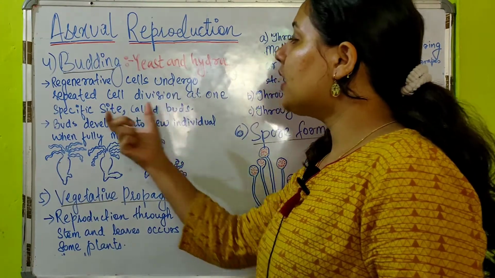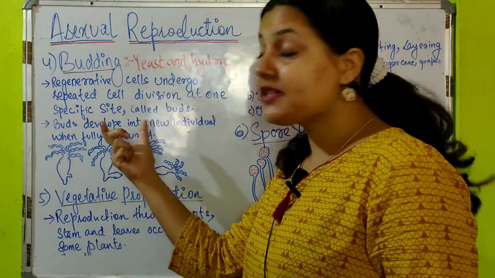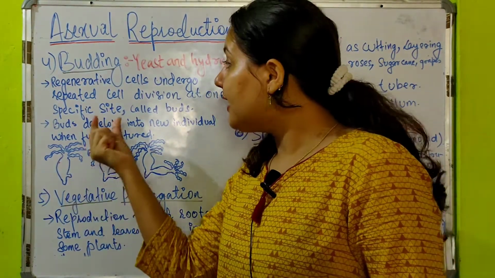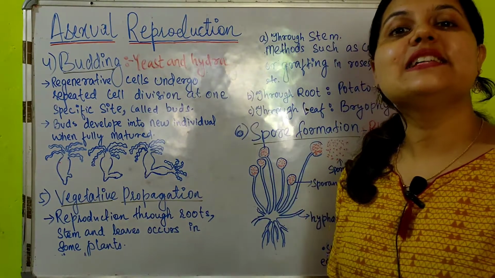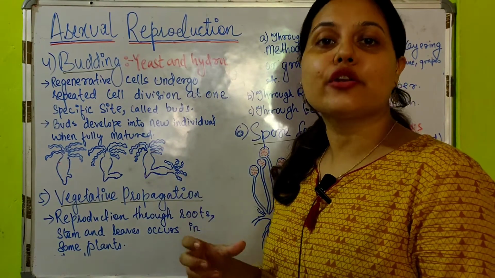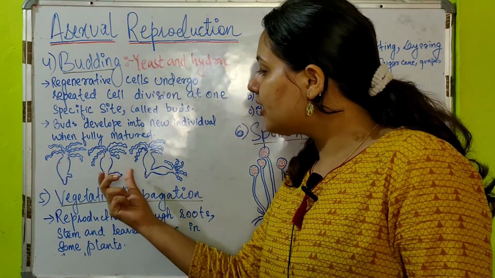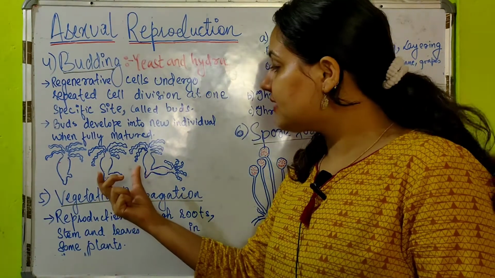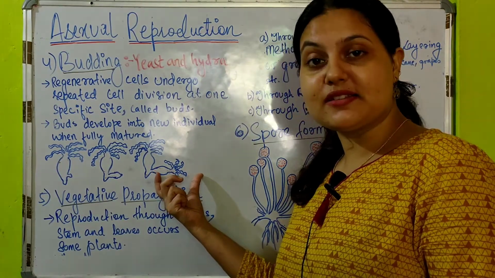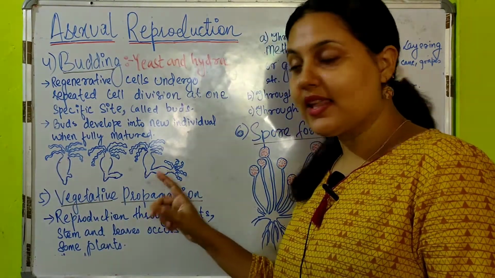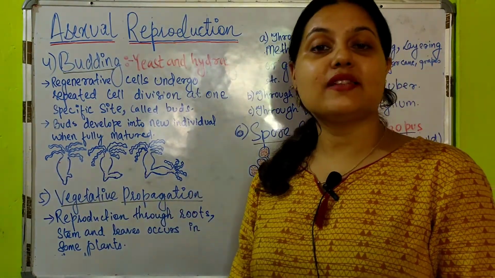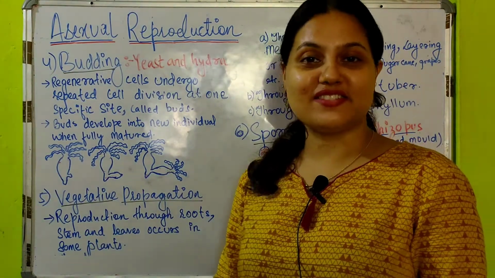The regenerative cells undergo repeated cell division at one specific site called a bud. This part you see is a bud, and the cells here are regenerative cells. A small fraction of the cells undergo division and start forming like a parent. They start resembling the parent, and eventually when they become the same as the parent, they get detached and start living as a new individual organism. Hydra is an organism which reproduces by both budding as well as regeneration.